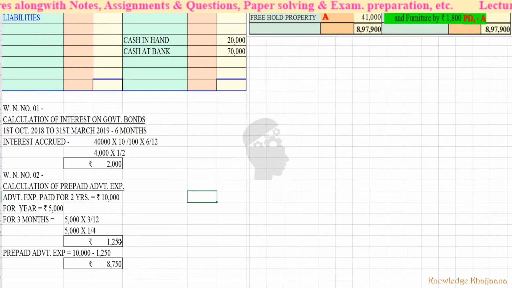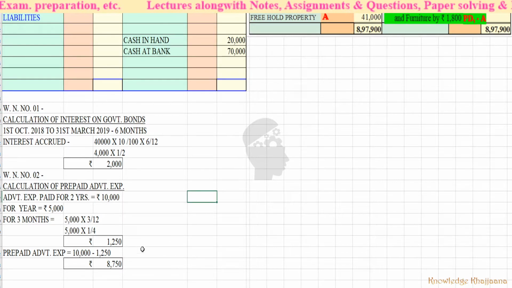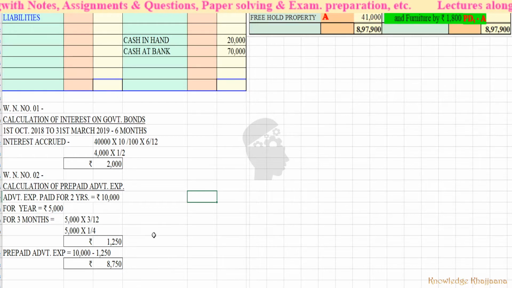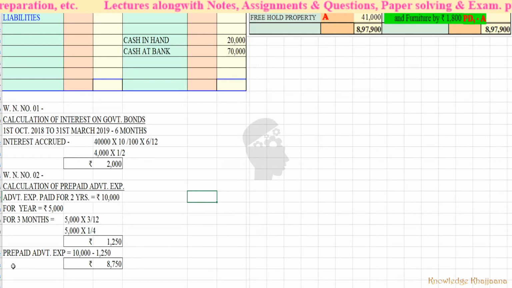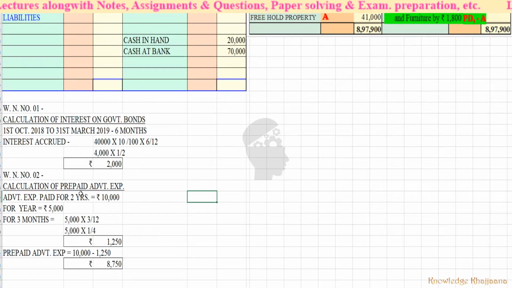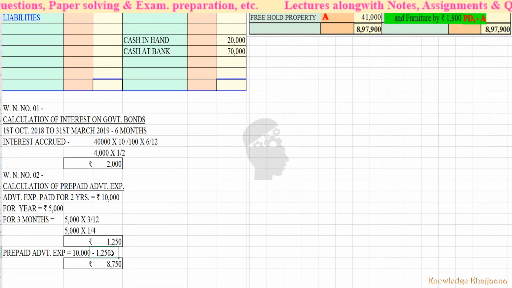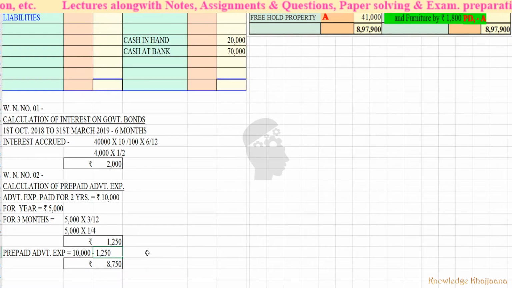So rupees 1,250 should be incurred for this period. But how much of expenses we have incurred? 10,000. Means some expenses we have incurred in advance, that means prepaid expenses. So how to calculate the prepaid expenses? The expenses which we incurred, that is 10,000, minus the expenses which were due for this period. Here only 3 months, right?